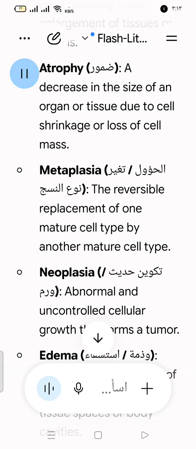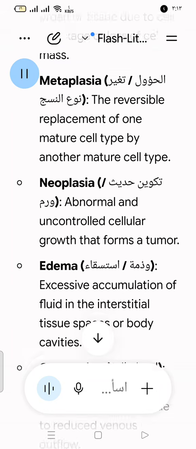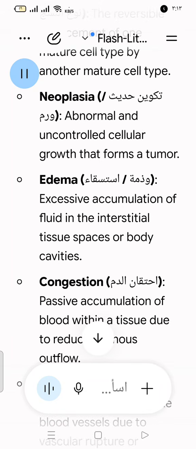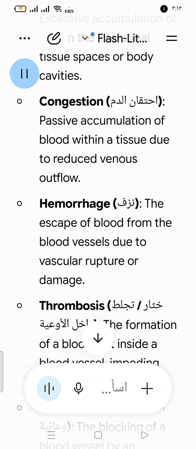neoplasia تكوين حديث / ورم: abnormal and uncontrolled cellular growth that forms a tumor. edema وذمة / استسقاء: excessive accumulation of fluid in the interstitial tissue spaces or body cavities. congestion احتقان الدم: passive accumulation of blood within a tissue due to reduced venous outflow. hemorrhage نزف: the escape of blood from the blood vessels due to vascular rupture or damage.